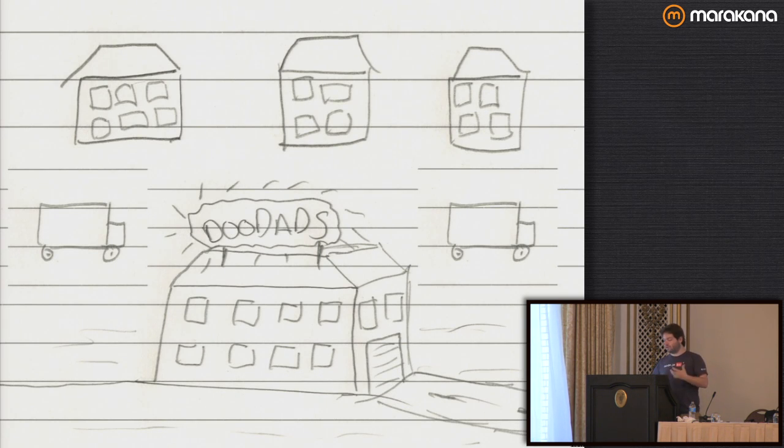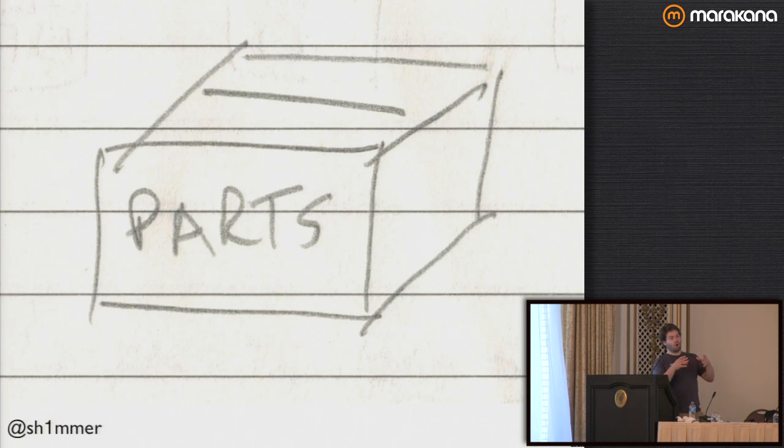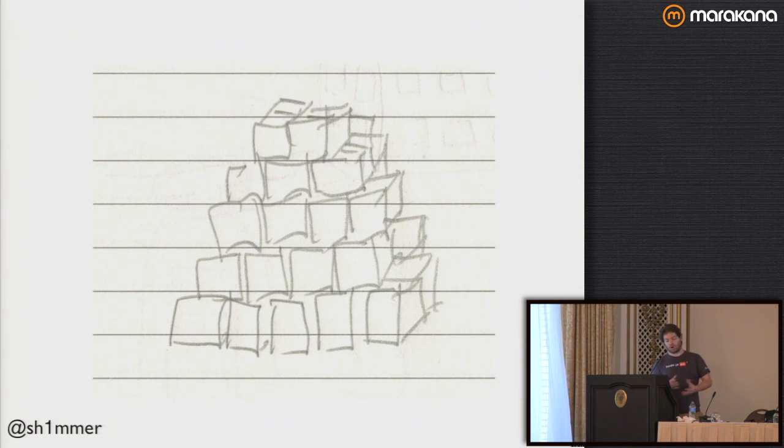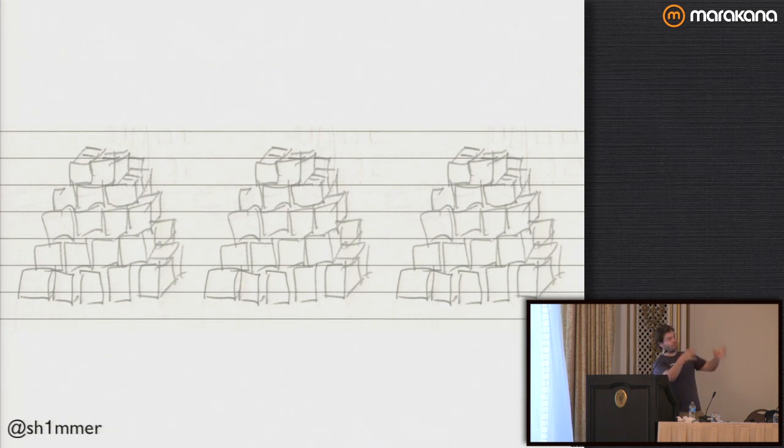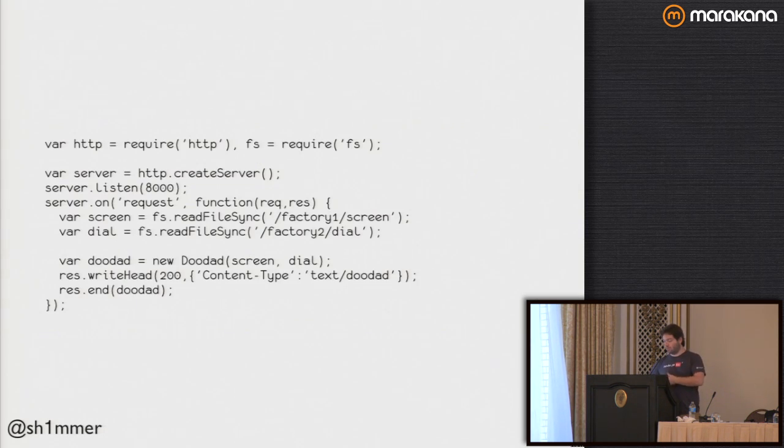And this is the kind of classic experience that we get when we do stuff. So, I really need a part in order to make one doodad, but what I'm actually going to get is a bunch of parts. And I'm going to get 3 massive piles of parts, each representing a factory. And in Node, it was kind of hard to figure out how to represent this. And I finally thought, well, I'm just going to use the file system commands, because the only place in Node where there is any kind of synchronous I/O is the file system, to help people write command line scripts.